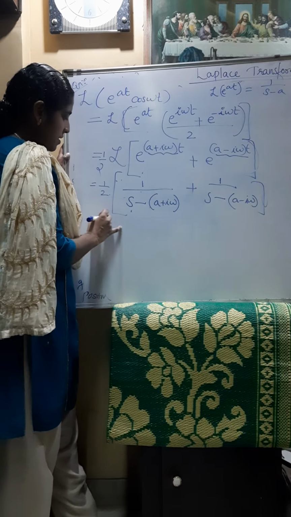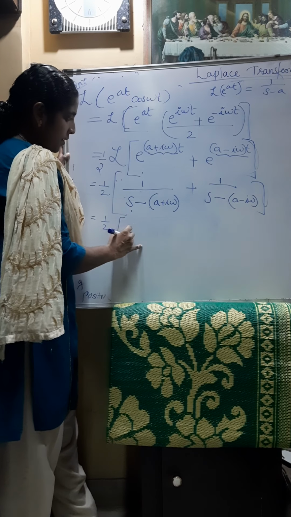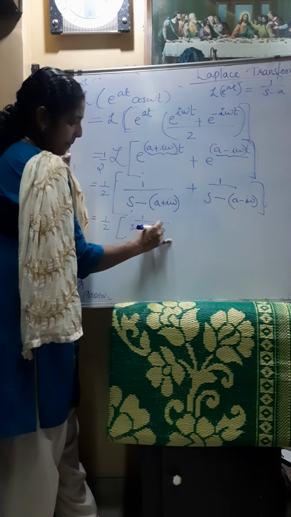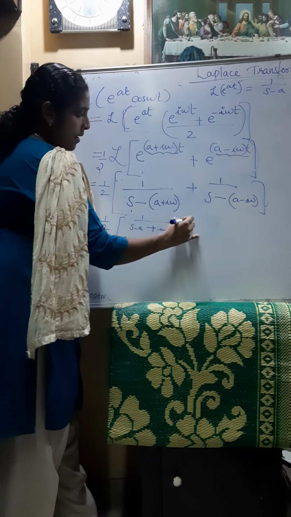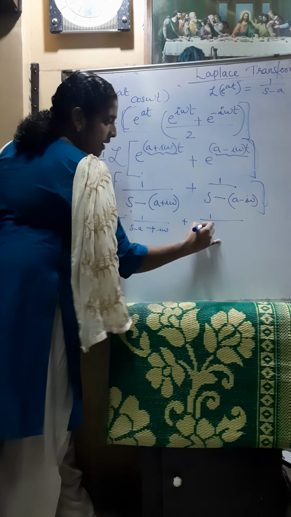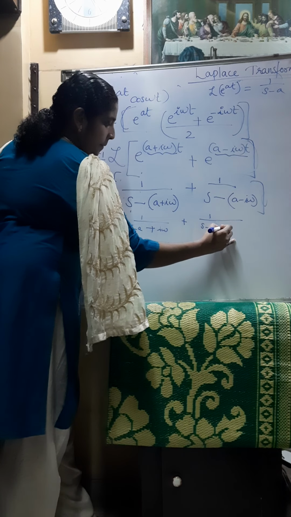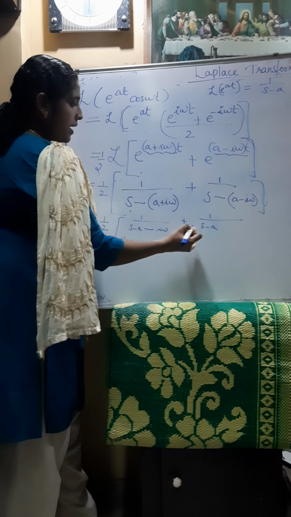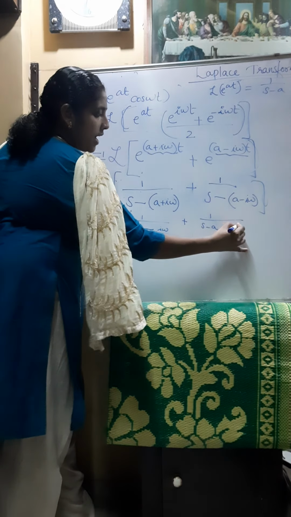That is 1 by 2 into 1 by (s minus a plus i omega) plus 1 divided by (s minus a minus i omega). Sorry, this is s minus a minus i omega and s minus a plus i omega.